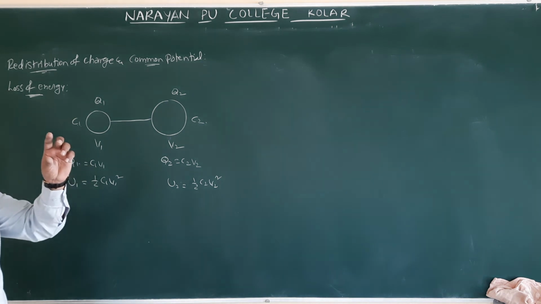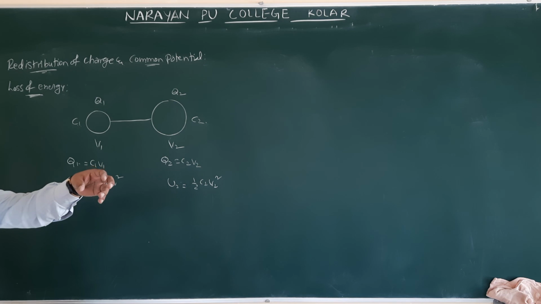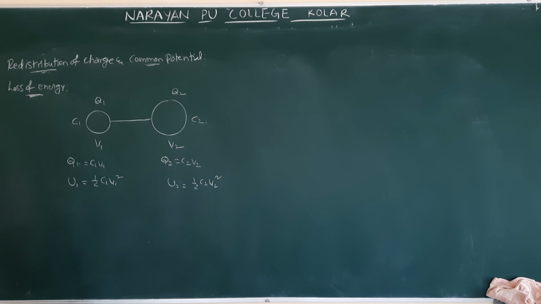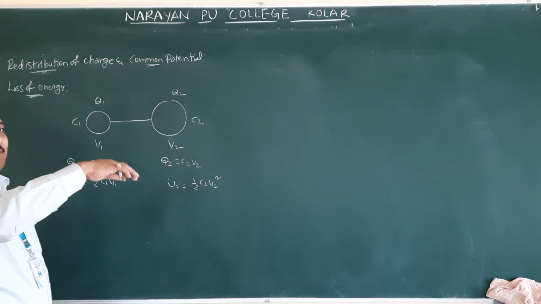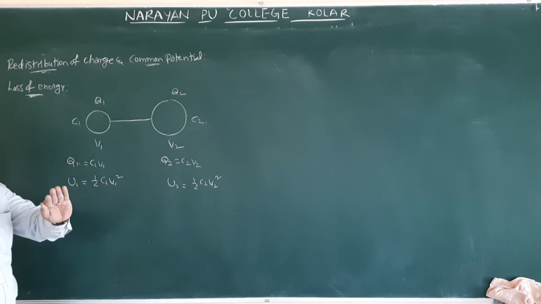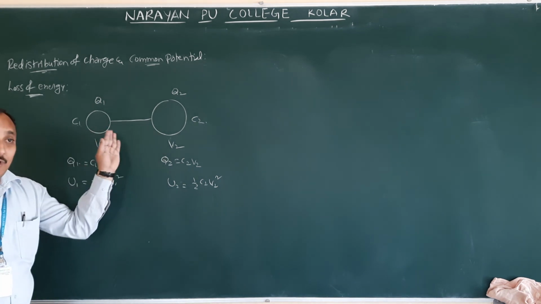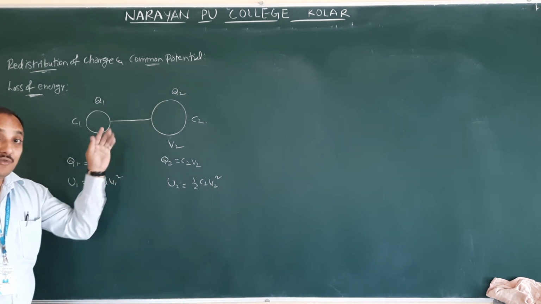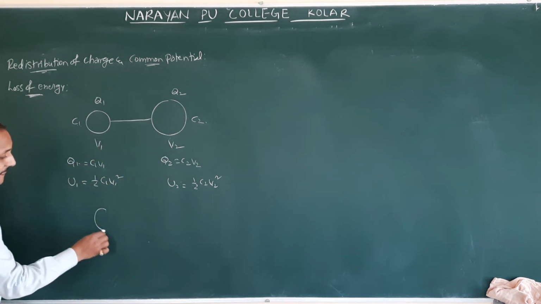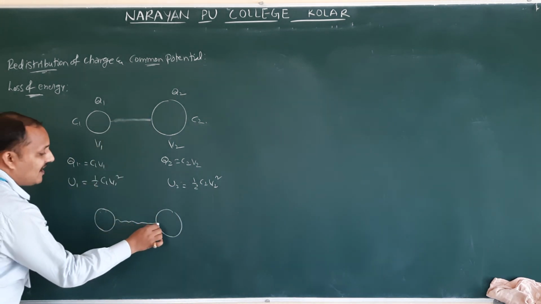If you take coffee or tea at 50 degrees Celsius and keep it there, after some time it will come to the surrounding, room temperature, that is 30 degrees Celsius. When the tea temperature becomes 30, equal to the surroundings, we say there is no net heat flow, though heat still flows, the same amount released is absorbed. Same like that, the charge will flow until both the potentials become equal, so V1 becomes V2 after connecting. So this is before connecting the wire, and this is after connecting the wire.